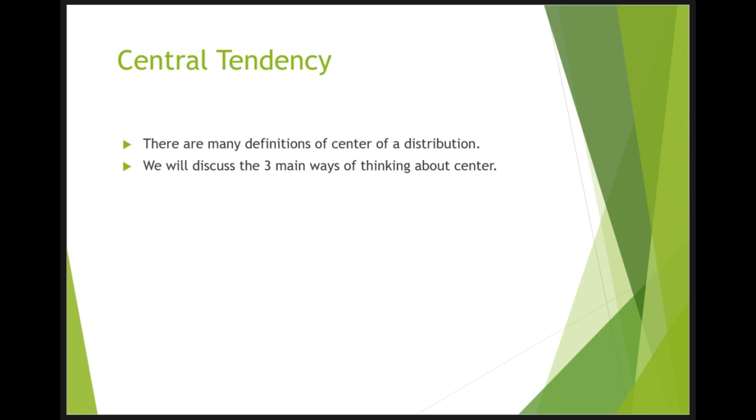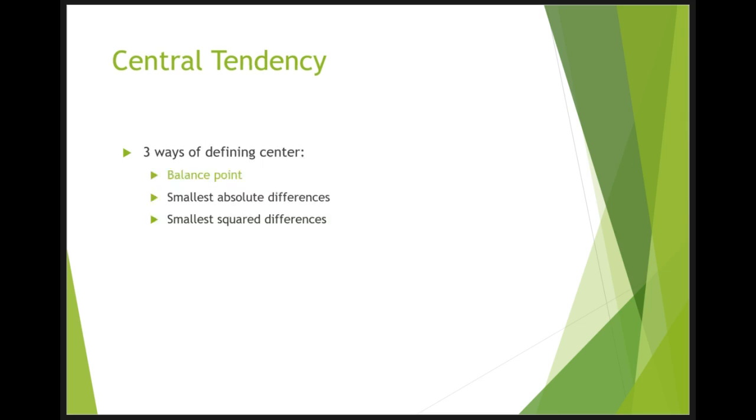There turn out to be at least 3 different ways of thinking about the center of a distribution, all of them useful in various contexts. In the remainder of this section, we attempt to communicate the idea behind each concept. In the succeeding sections, we're going to look at statistical measures for these concepts of central tendency. So now we're going to explain the 3 different ways of defining the center of a distribution. All 3 are called measures of central tendency.